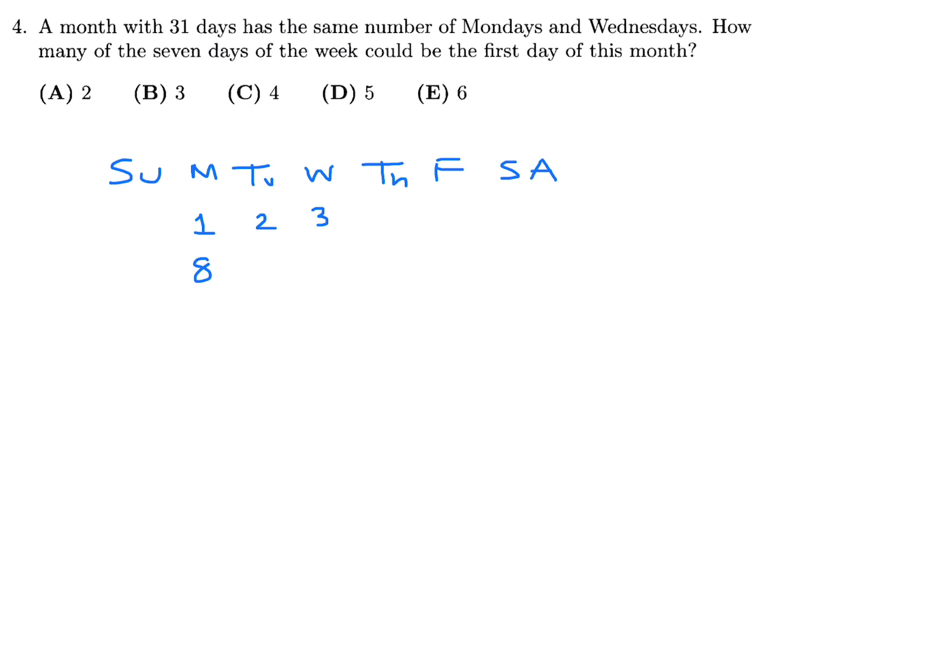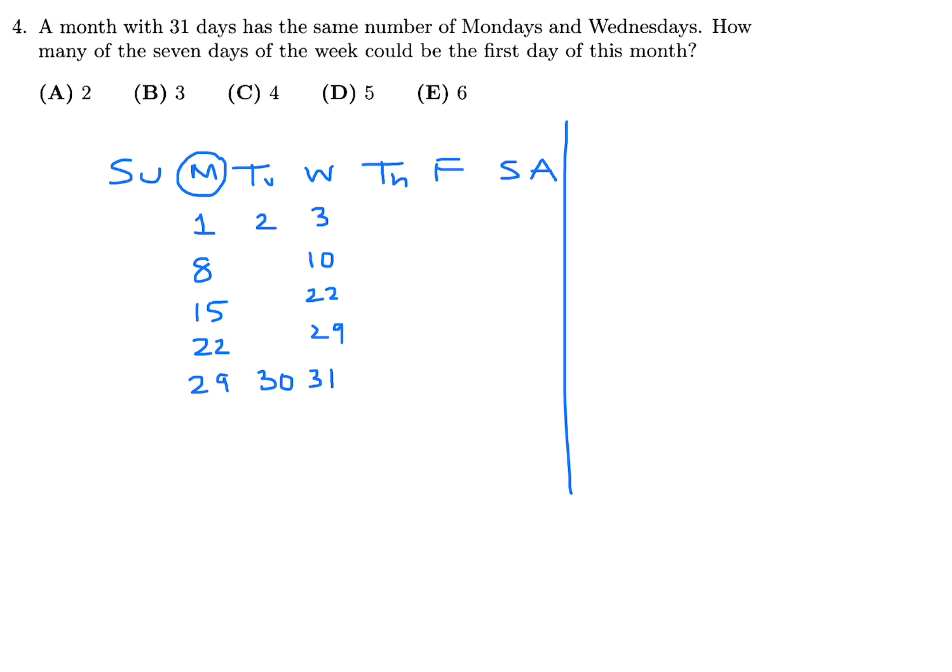So this will be 8, 15. You can just add 7 to get the numbers quickly. 30 and 31. As you can see, we create a scenario where there's 5 Mondays and 5 Wednesdays. So the number of Mondays and the number of Wednesdays is the same. And the first day of the month in this scenario is a Monday.